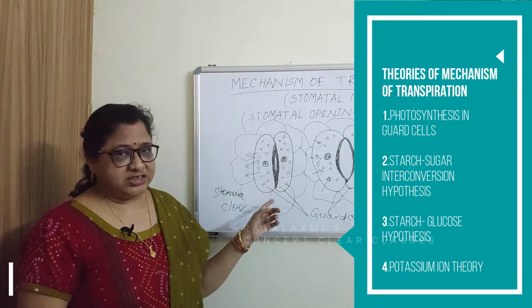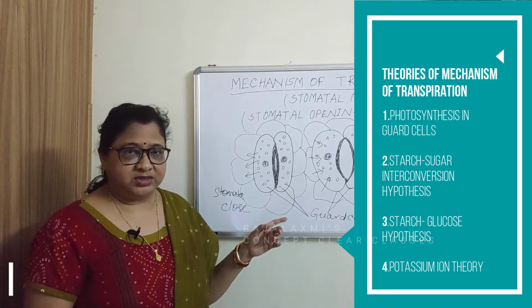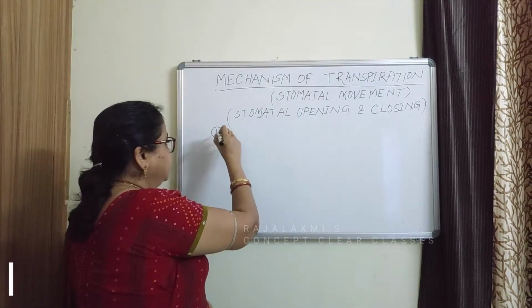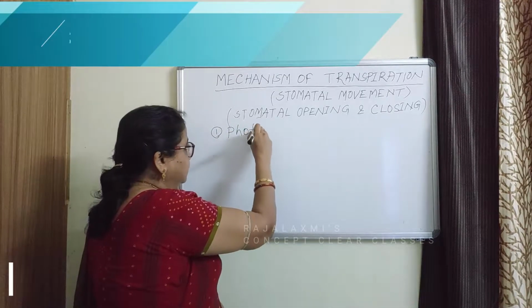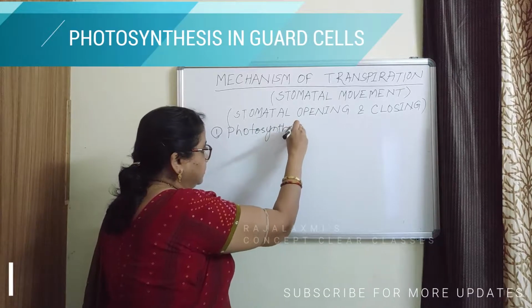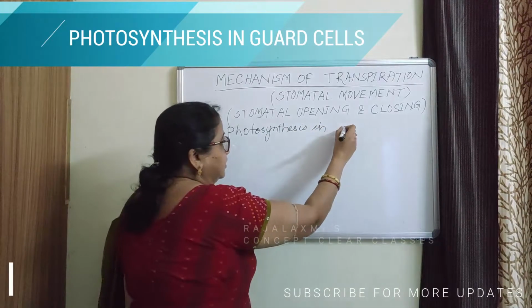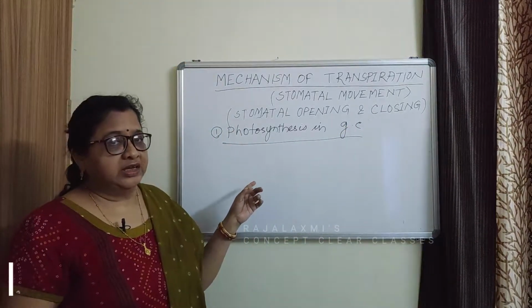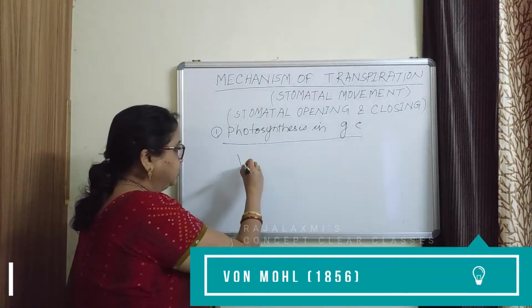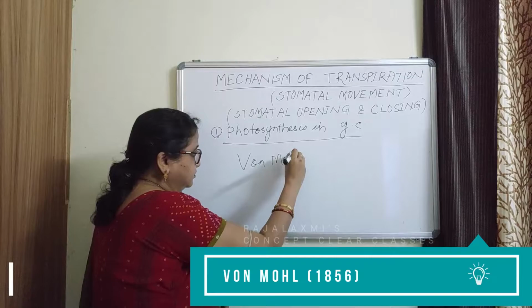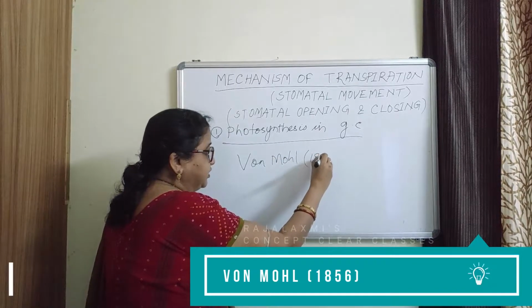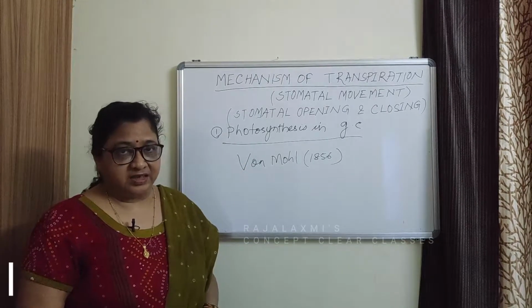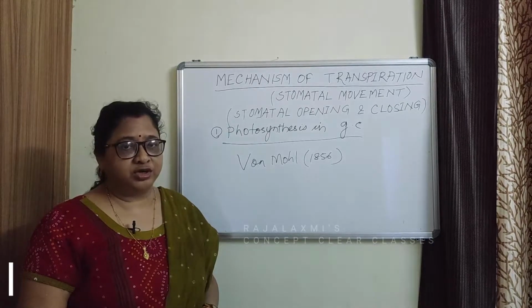To explain this turgor change of the guard cell, a number of theories have been given by different scientists. The first theory is photosynthesis in guard cells. This theory was proposed by von Mohl in 1856. According to this theory, chloroplasts present in the guard cells carry out photosynthesis and produce sugar.